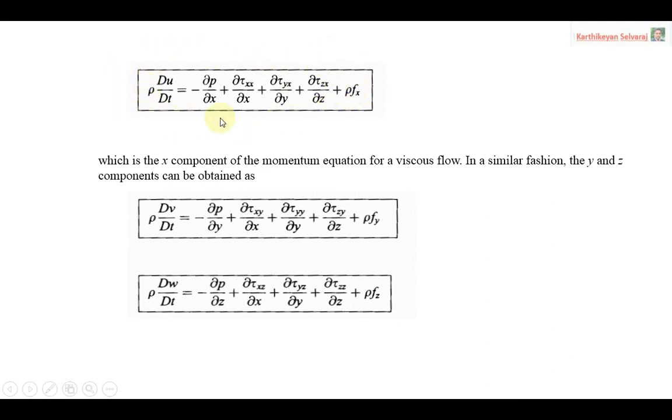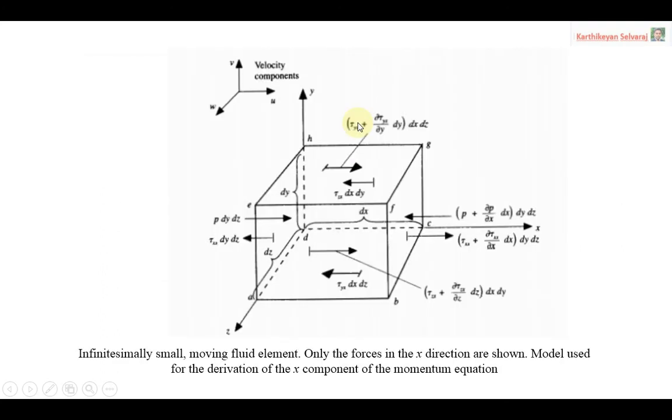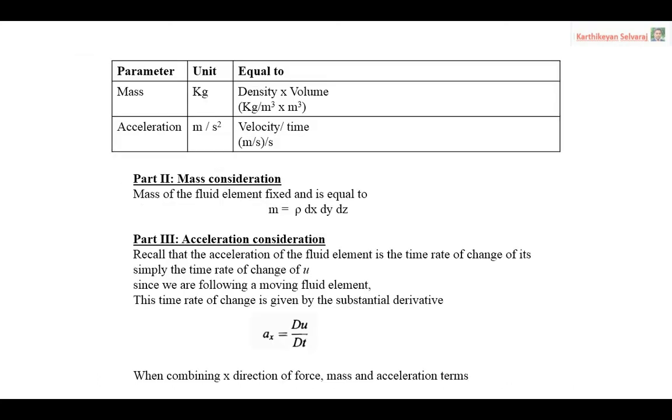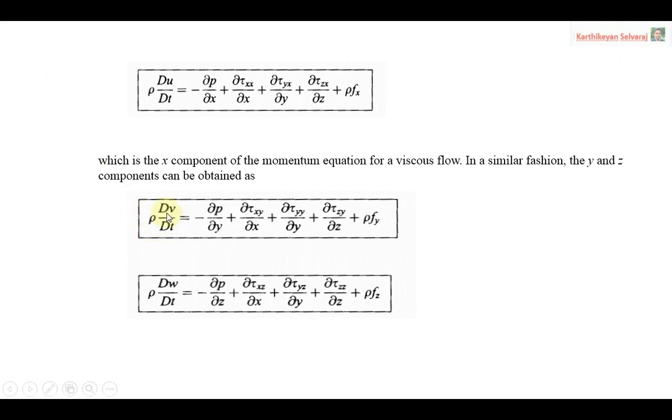Remember, this is the equation only for the x direction. In the same way, you have to draw two more diagrams. Here we are concentrating only on the x direction. The same way you need to draw the y direction pressure and viscous forces, and the z direction pressure and viscous forces, and repeat the same procedure, and you will get the answers like this.